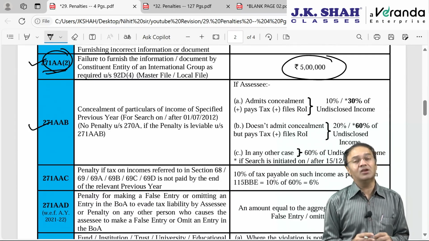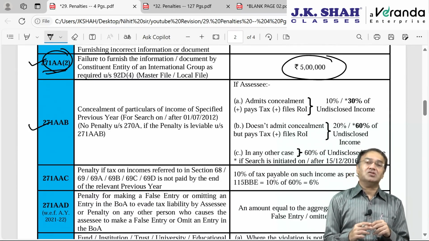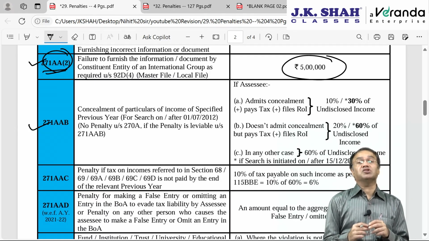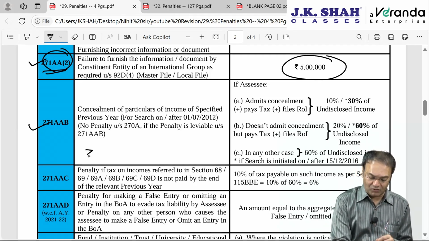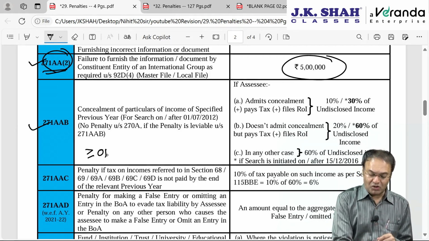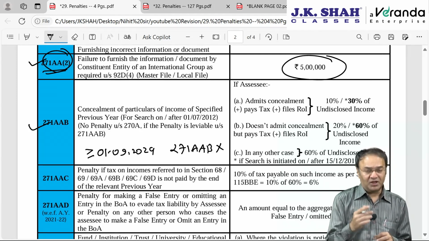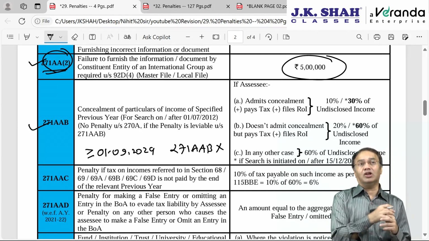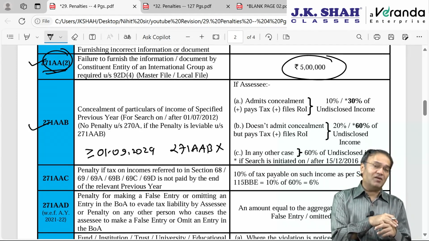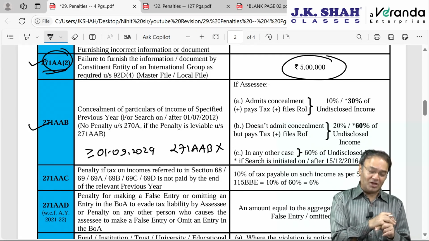271AAB shall no more apply with regards to search initiated on or after 1st September 2024. Search is initiated on or after 1st September 2024, then 271AAB shall no more apply. Otherwise also it has become redundant. It became redundant during demonetization of high value currency notes of 500 rupees and 1000 rupee.